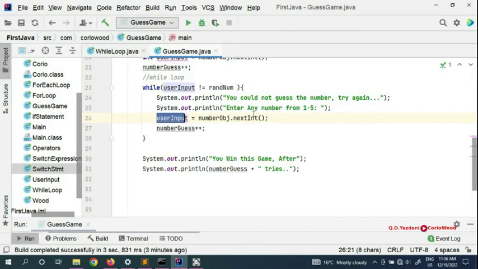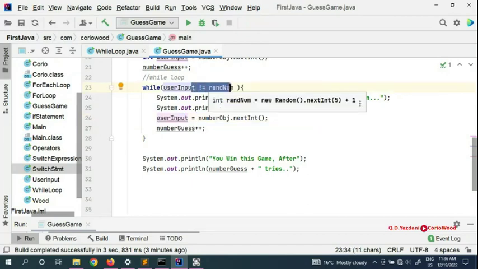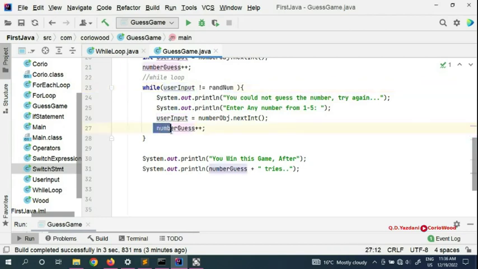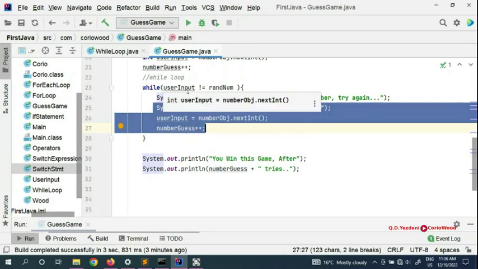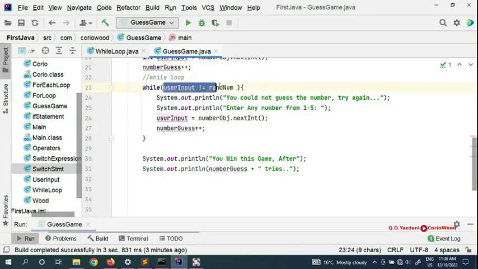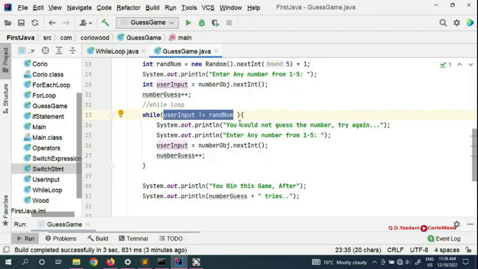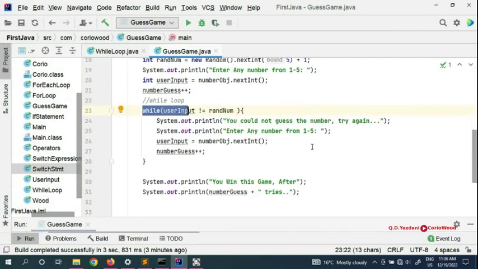So every time the user puts in a number, the loop keeps going, because the computer checks this condition. If this condition is not correct, it keeps on going, because we have put our safeguards in place. As I said, if you don't put these 3 lines, your loop is going to go forever and crash. So that's the side effect of the while loop. The while loop is one of the most important statements in Java, and in every other programming language, and it's dangerous at the same time.